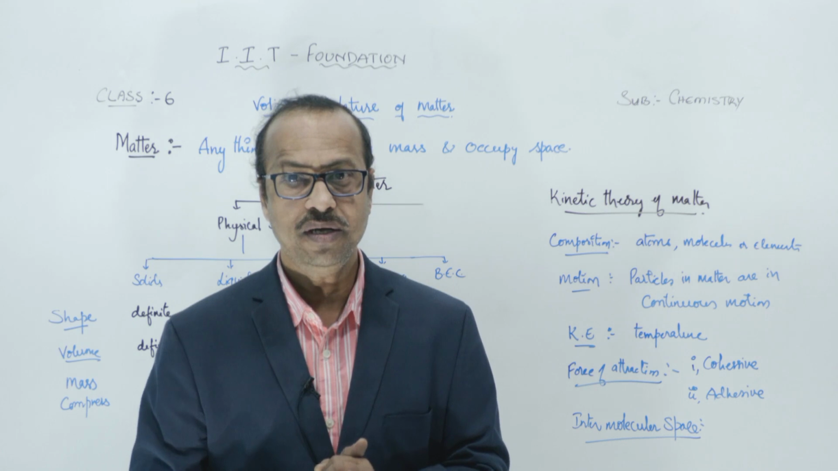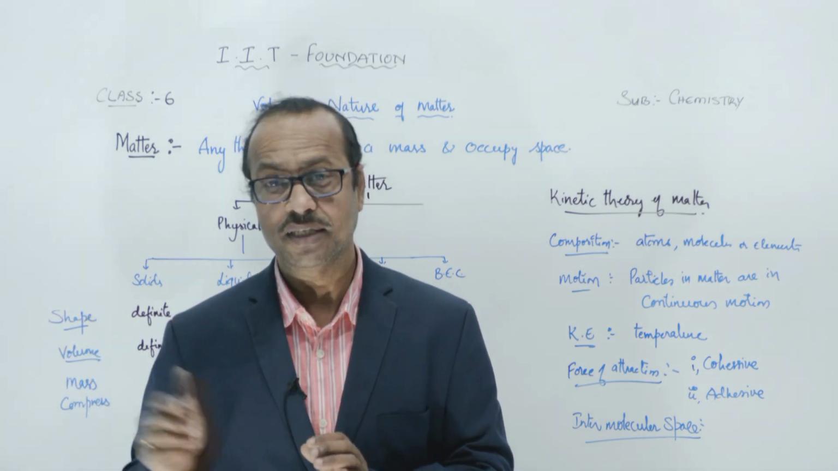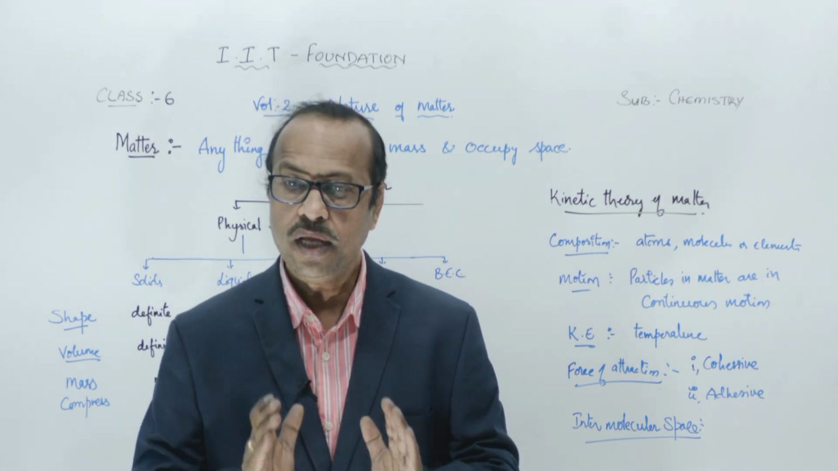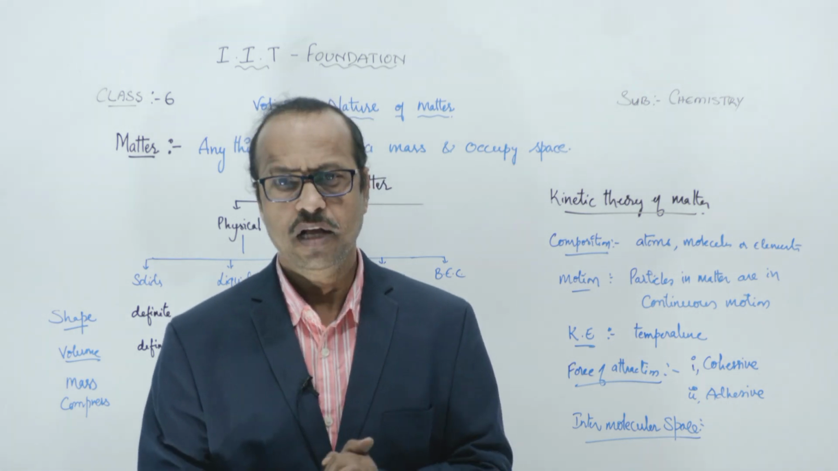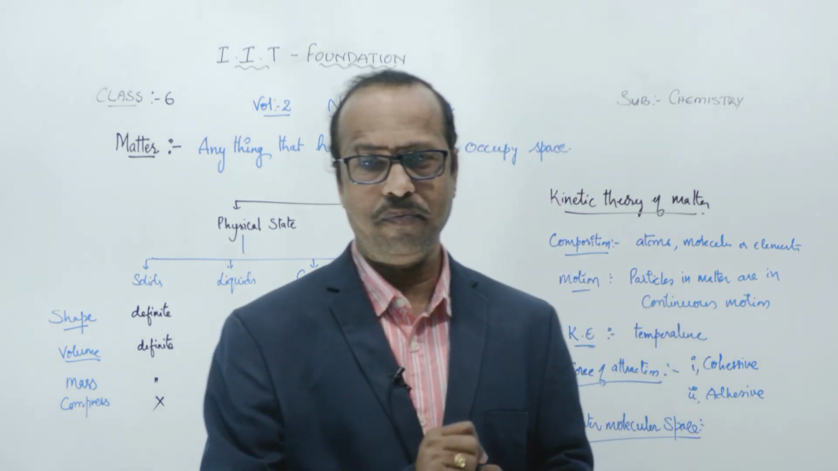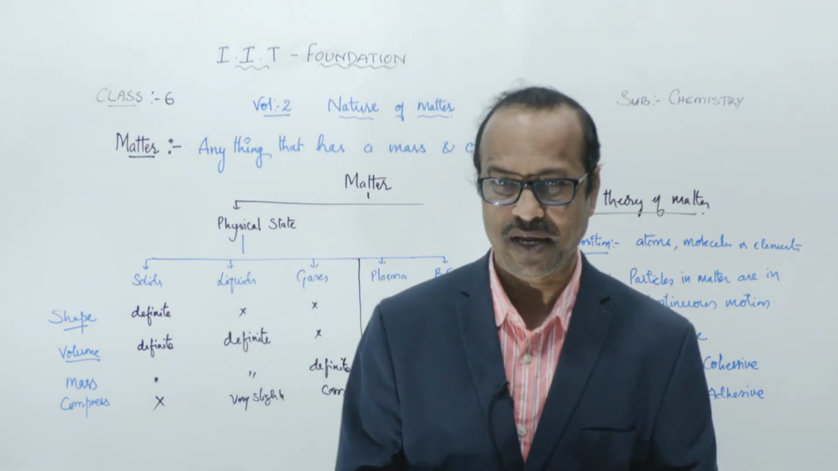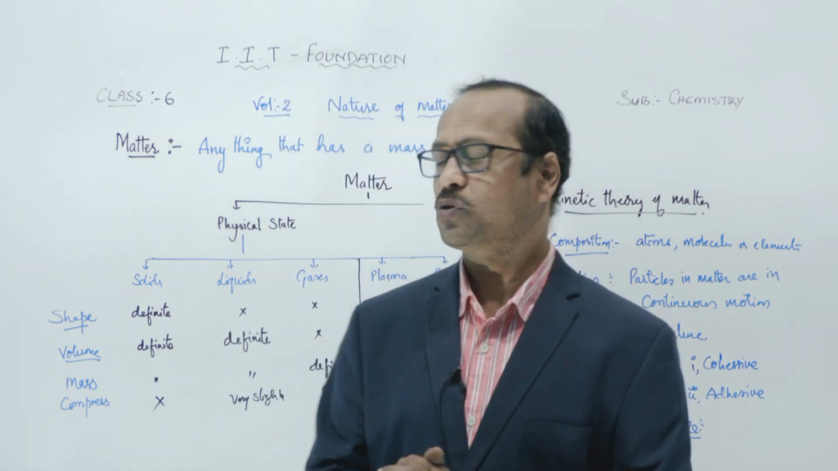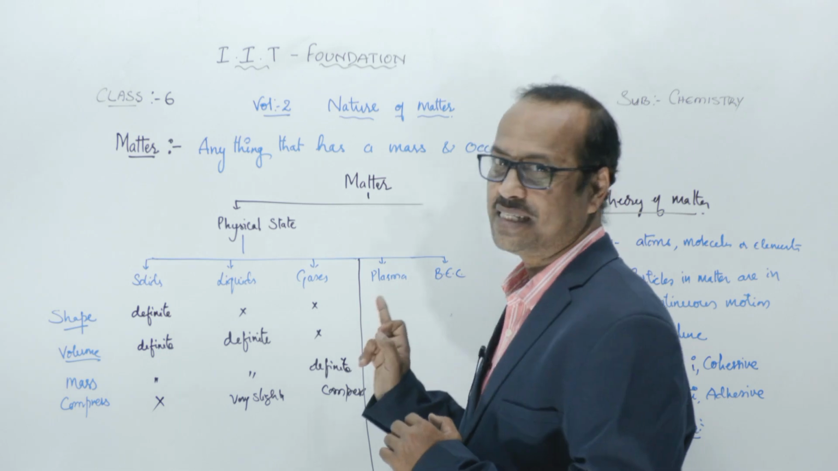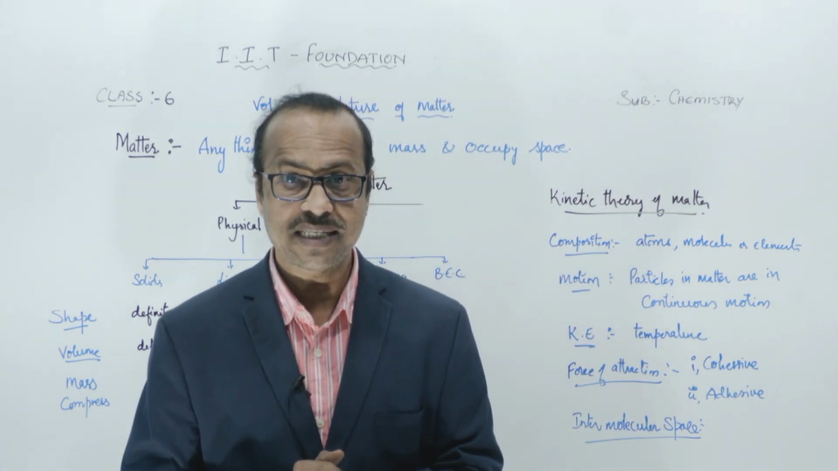0 Kelvin means what? -273 degrees Celsius is called 0 Kelvin. So if you go to such a very low temperature, the state of the particles that we can find is called Bose-Einstein condensate. Why is the name Bose-Einstein condensate given?